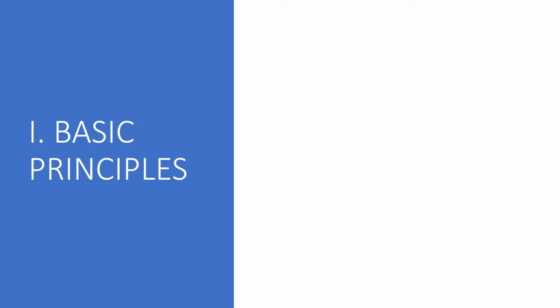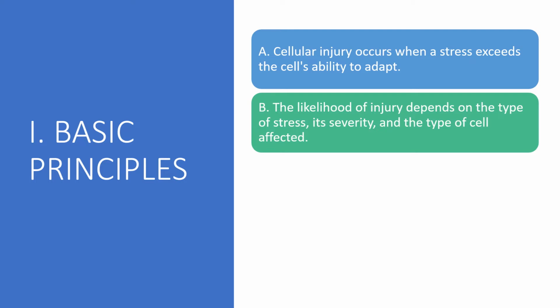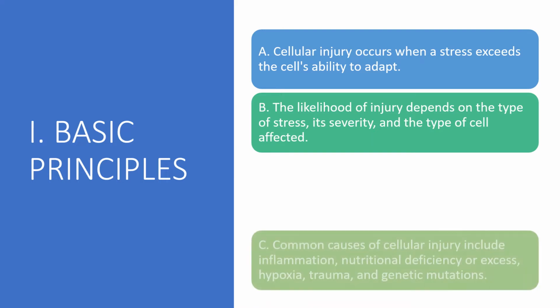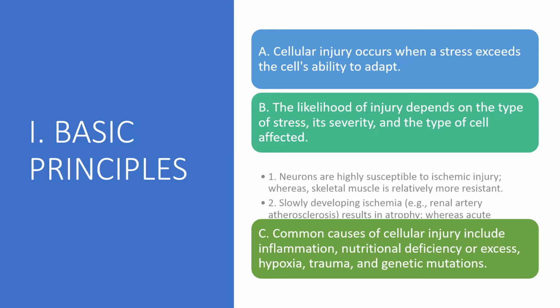Starting with basic principles. Cellular injury occurs when stress exceeds the cell's ability to adapt. The likelihood of injury depends on the type of stress, its severity, and the type of cell affected. Common causes of cellular injury include inflammation, nutritional deficiency or excess, hypoxia, trauma, or genetic mutation.